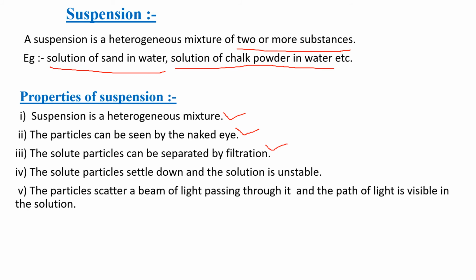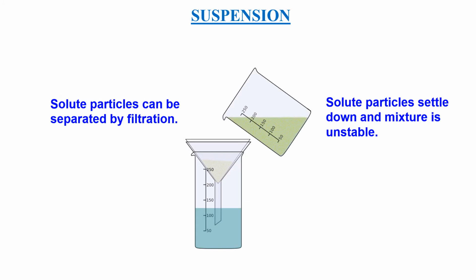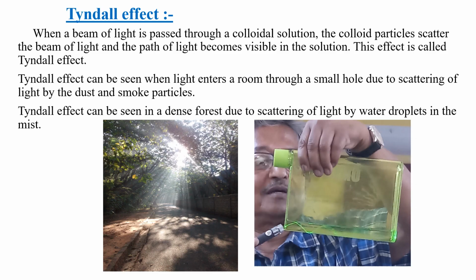Solute particles settle down and the solution is unstable. The particles of suspension scatter a beam of light passing through it and the path of light is visible in the solution. This picture shows that solute particles of suspension can be separated by filtration and the solute particles settle down and this mixture is unstable.